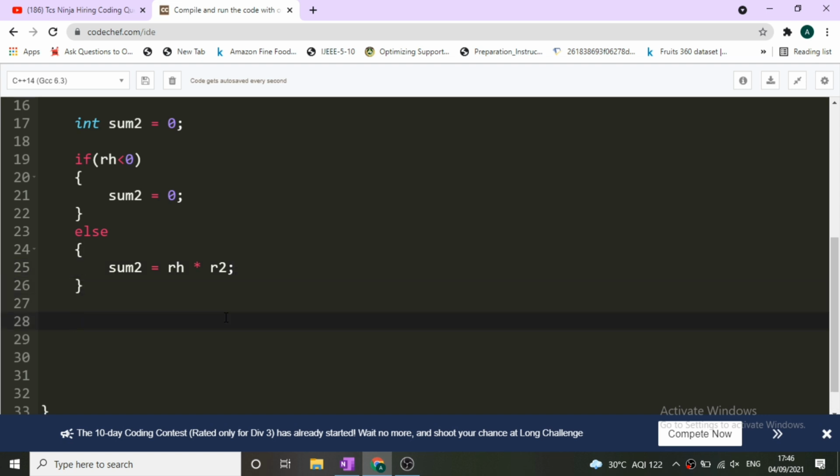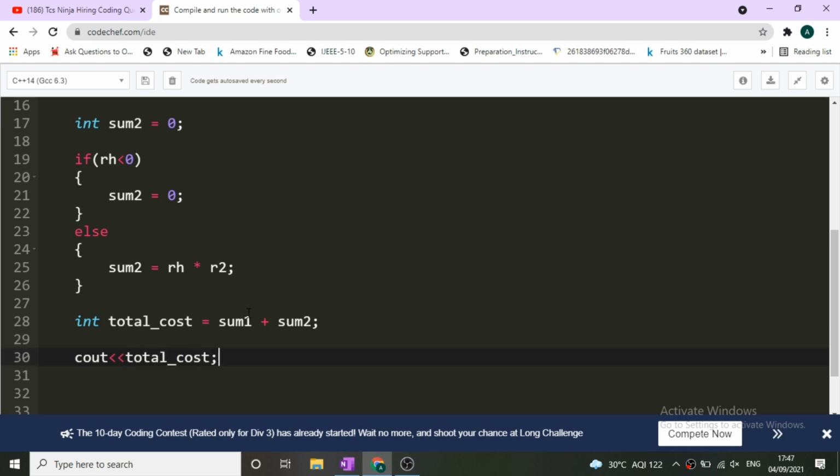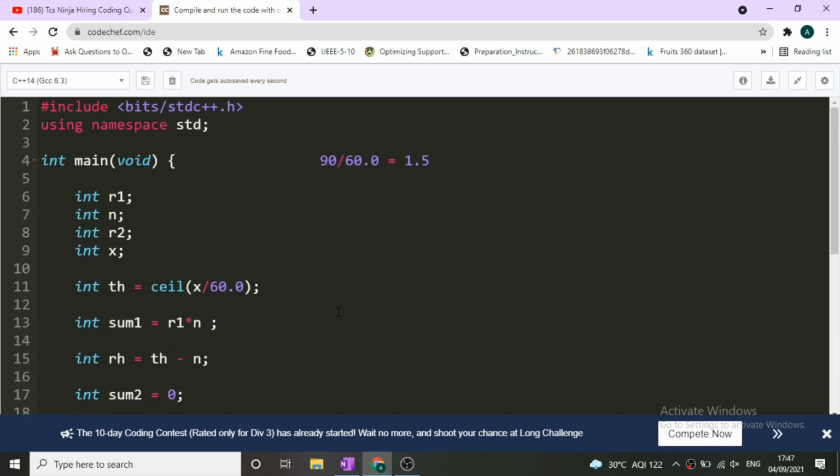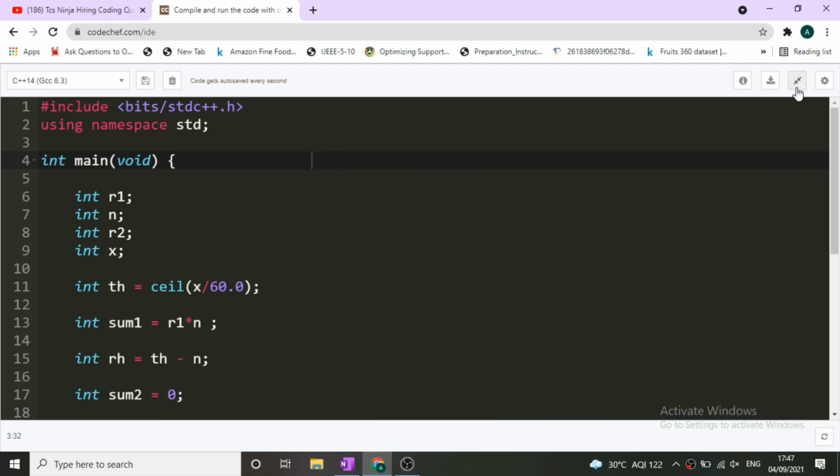In the end, what will be the total cost? int total cost will be equivalent to sum1 plus sum2, and in the end we will simply print total cost. So guys, this was the entire code of this question. Now let's run it and test it on different test cases to see whether it passes them or not.